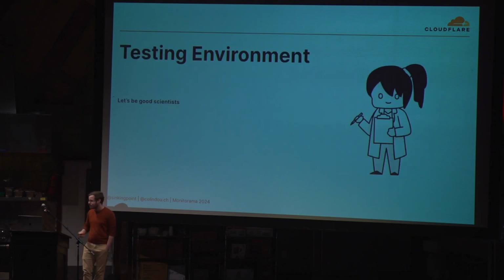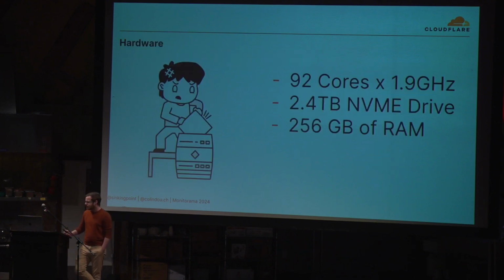Let's have a look. Before we get too much into it, we're trying to be good scientists, so let's talk about the testing setup quickly. In terms of hardware, a standard Cloudflare compute node is a 92-core, 1.92 gigahertz CPU, 2.4 terabytes of NVMe SSD, technically 1.2 terabytes in a RAID, and 256 gig of RAM.